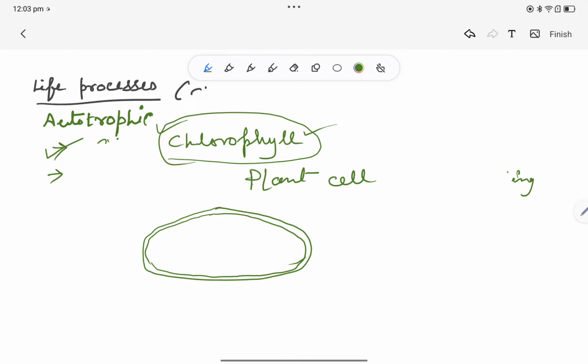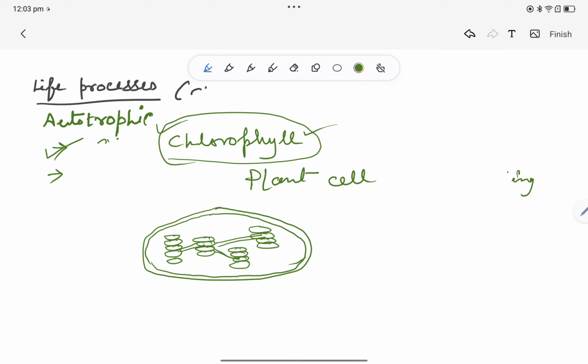You can get it from your textbook and you can study it from. I'm drawing it for the sake of explanation only. Fine. Now what we can see? We can see there are coin like structures inside the chloroplast. These coin like structures are kept in stacks. It looks like some 5 rupees or 2 rupees coins are stacked together. That's how it looks right now. So I'm going to discuss it step by step.